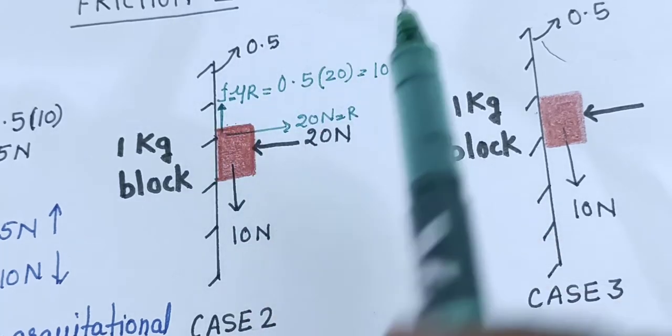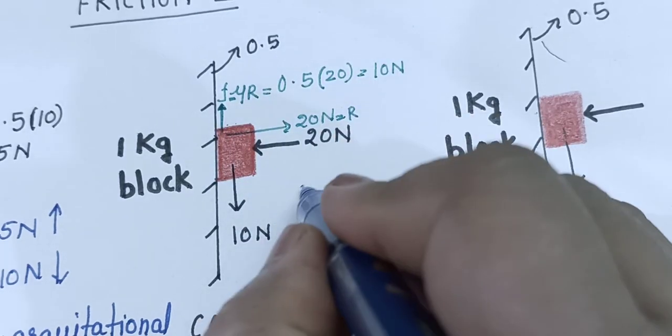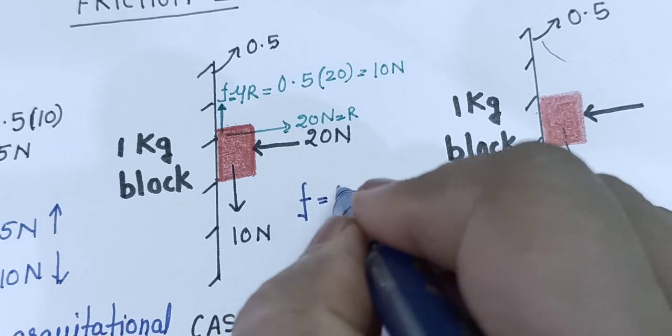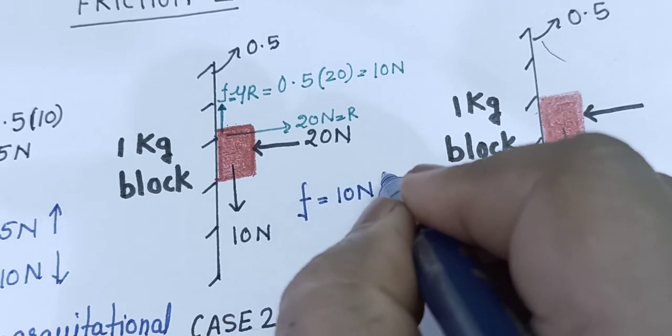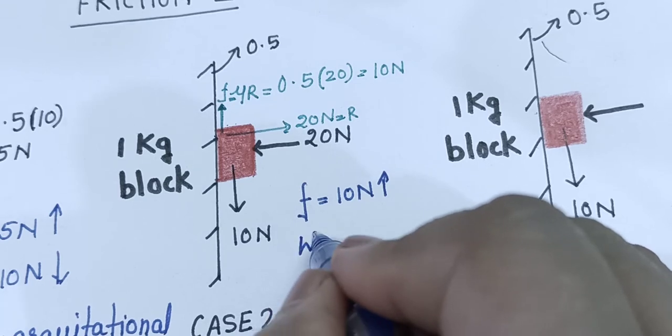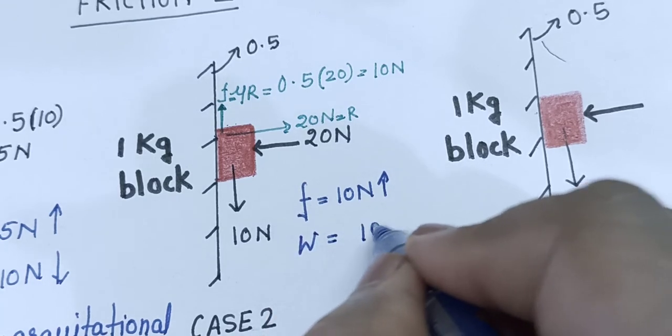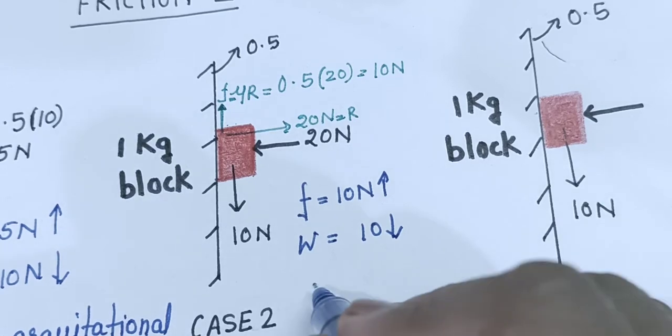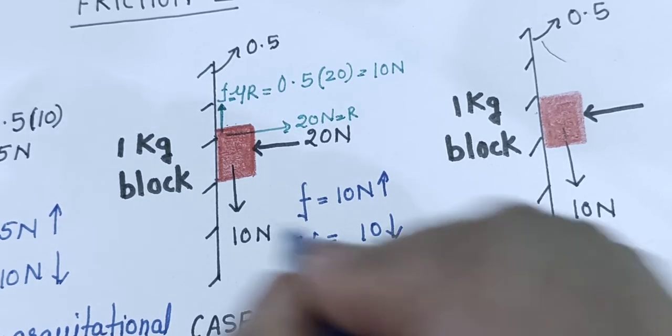Now frictional force, I will write here, friction is 10 Newton in upward direction. Gravitational force, that is weight, is 10 Newton in downward direction.